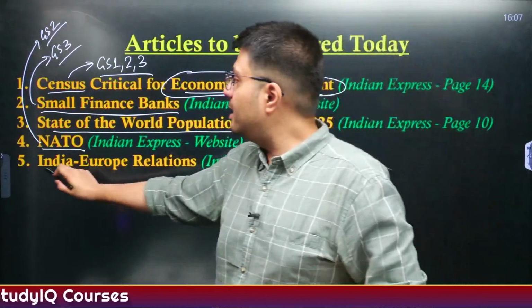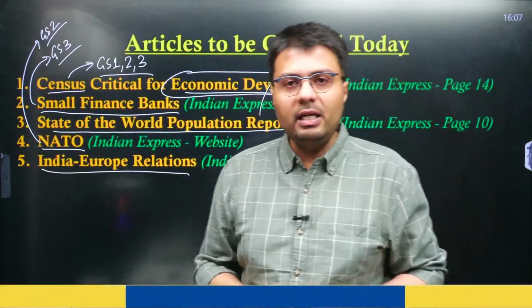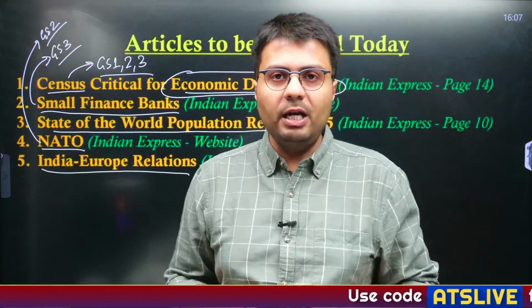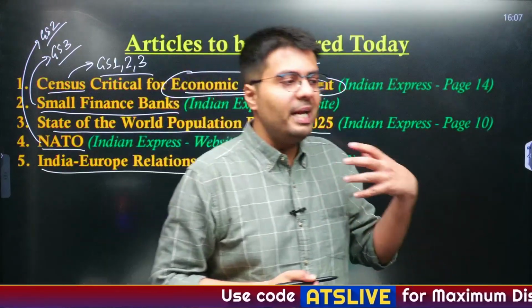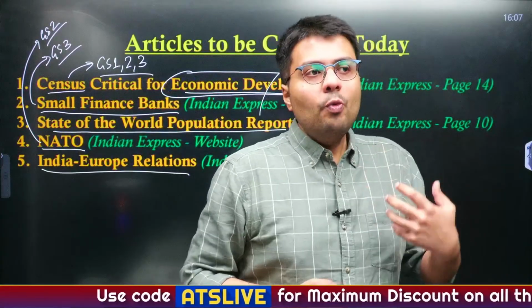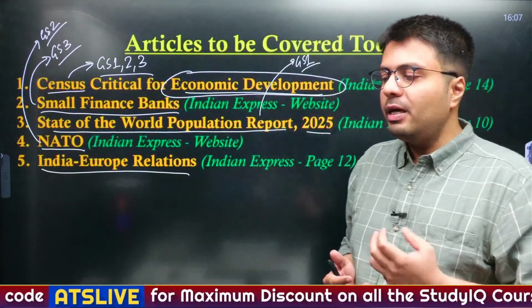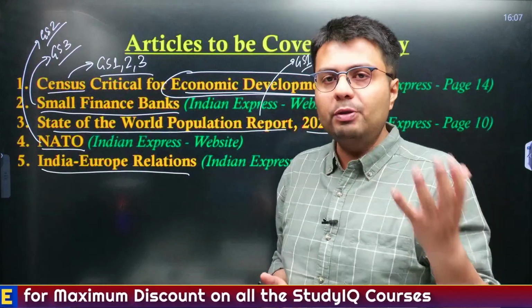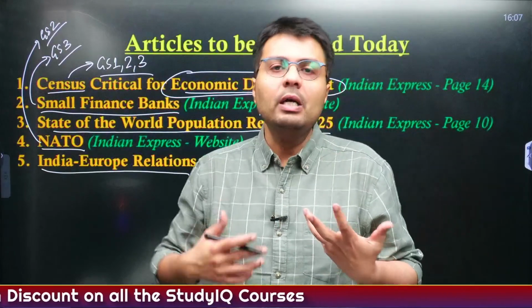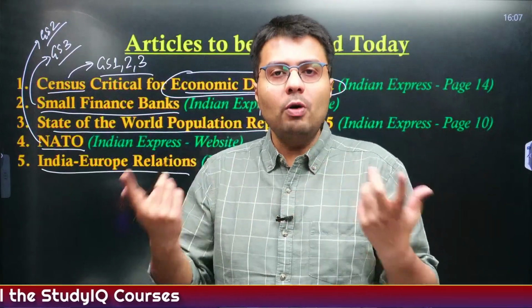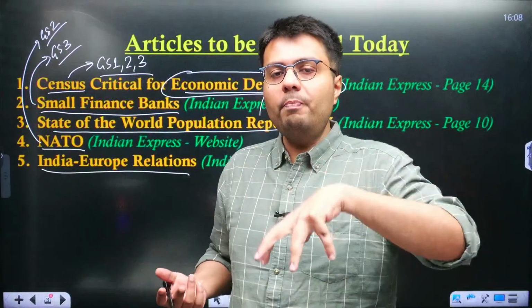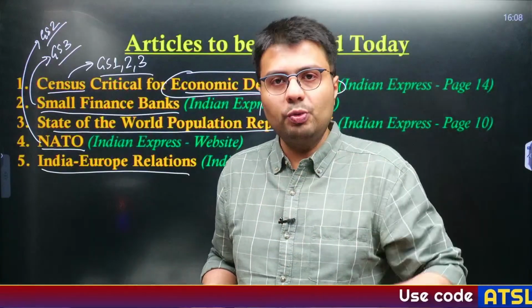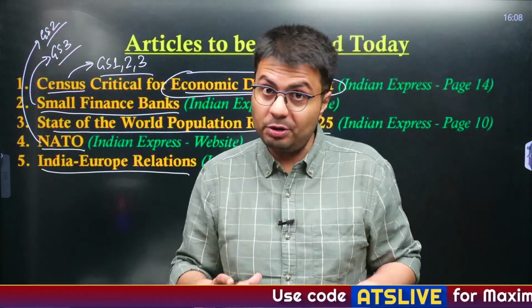And in the last article, if time permits, we'll discuss in great detail the India-Europe relations, particularly the relations between India and EU. Why is this relation important? Because of Trump's policy, because of China's rise, there is a change in the world order, and how India and Europe, especially the European Union, fit in this world order becomes important from our exams perspective, right?